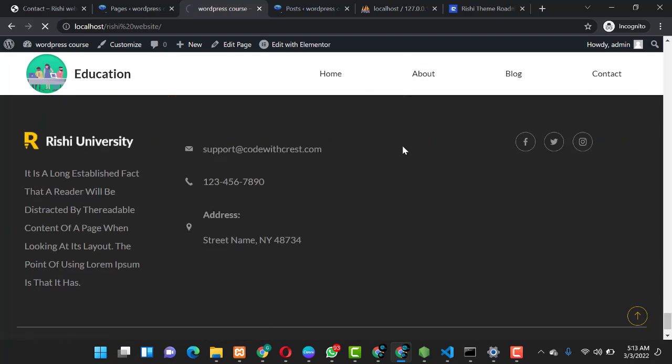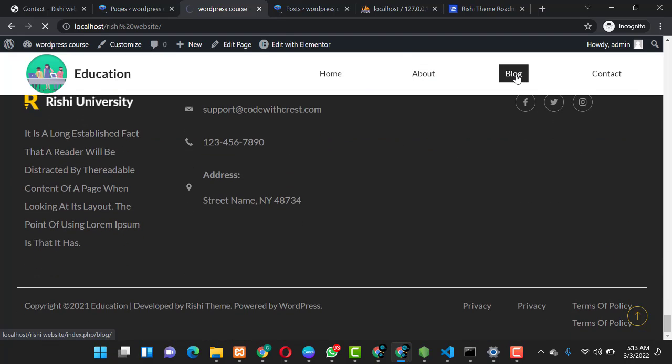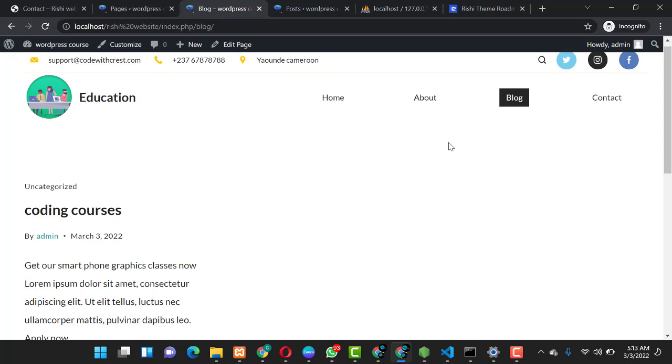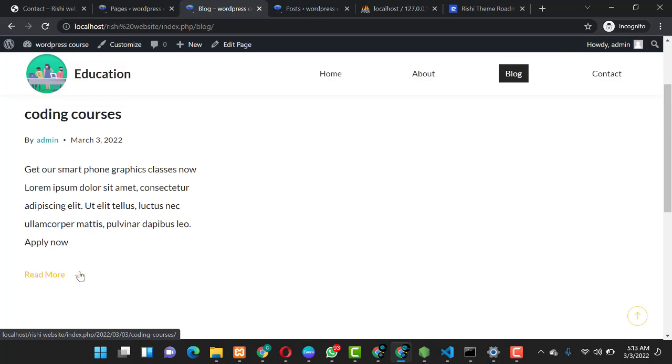So you can go to the about, you check on the about, go to blog, you click on blog right now, you see how the blog page looks. You can customize your footer, your header, everything to look the way you want. So you have one post here, which is this. You can read more to see the post. You can check on your contact, how your users can contact you guys.